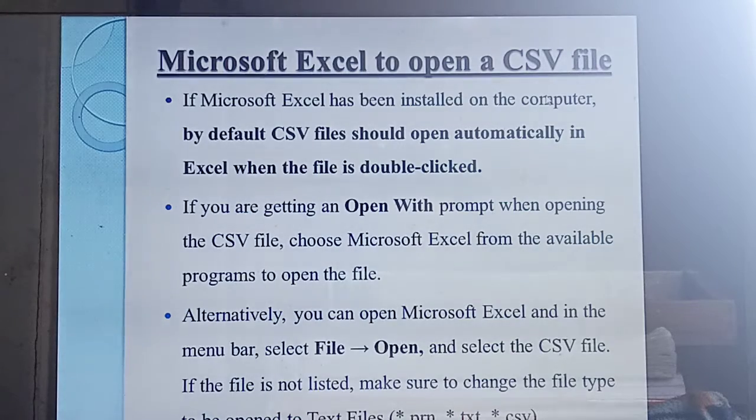Already you have saved one name, no? That name is there or not. If this file name is not there, you should change the file type.